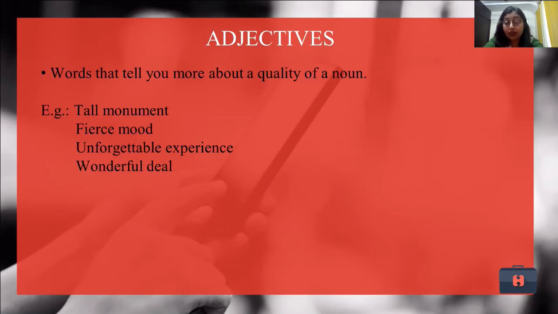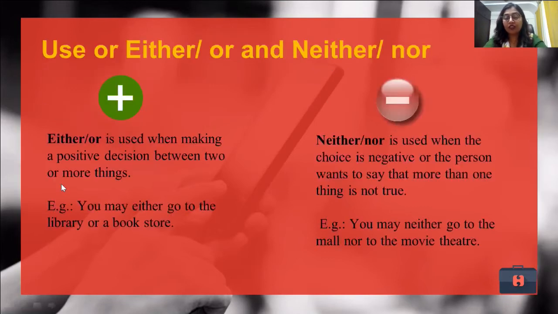Use of either or, neither nor. So how do we use either or, neither nor? They have two symbols or two signs. Can you see them? Can you guess what they mean? They mean nothing, but when we are to make a positive decision or when we have to choose one from two, we use either or.